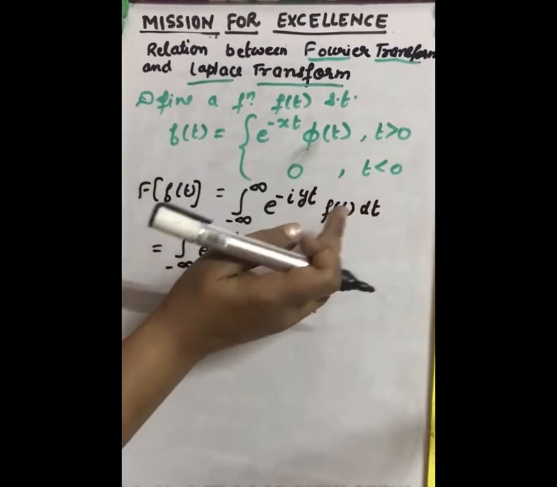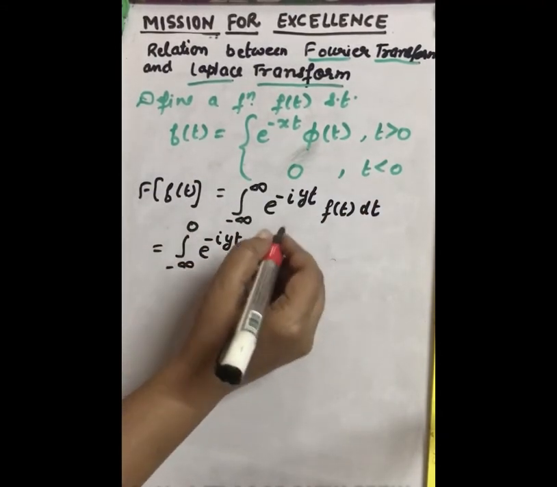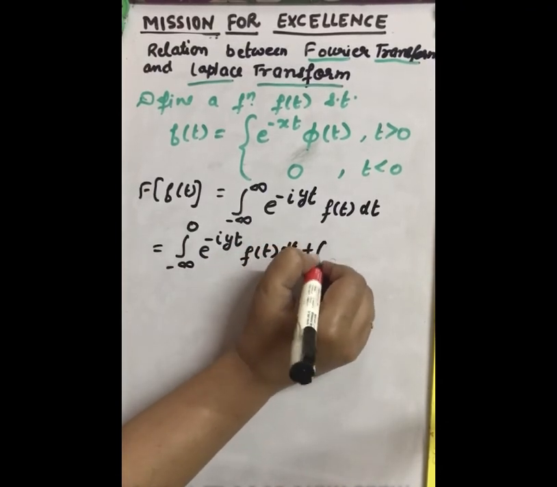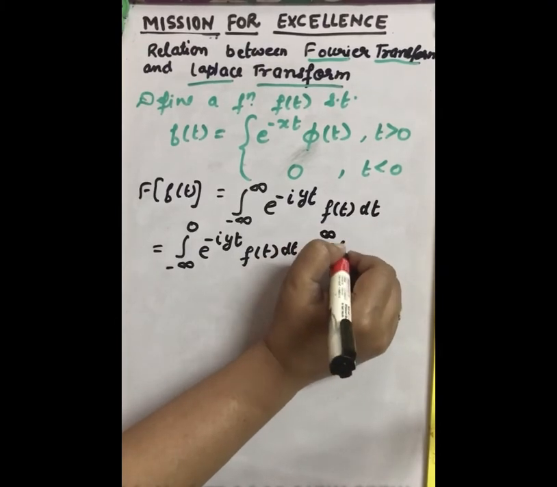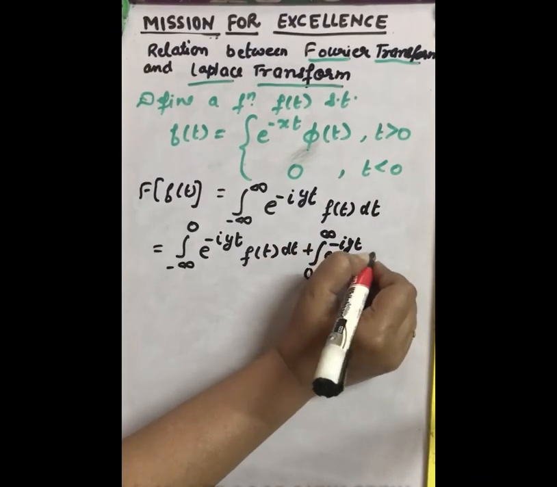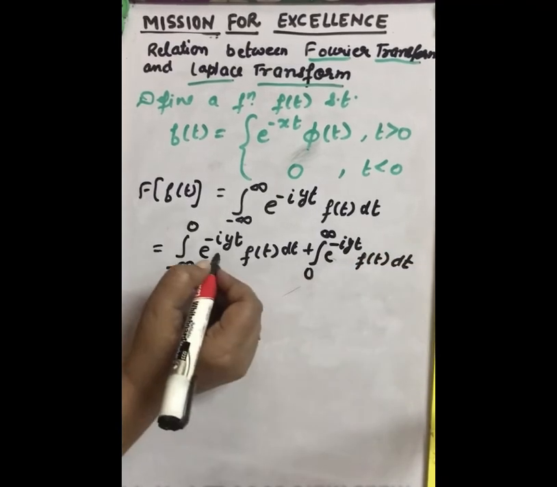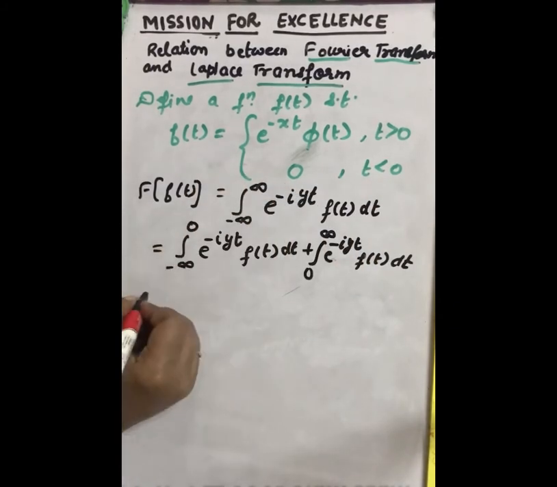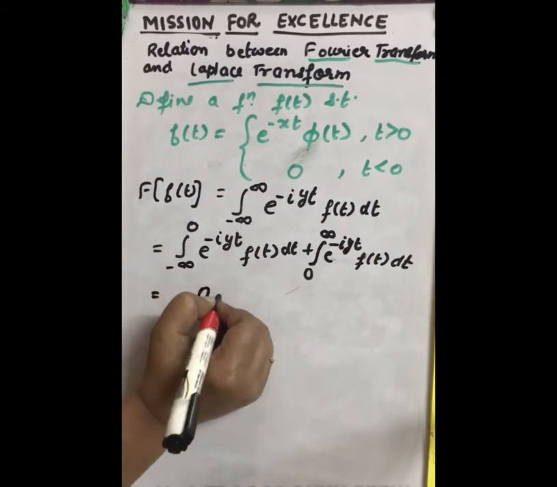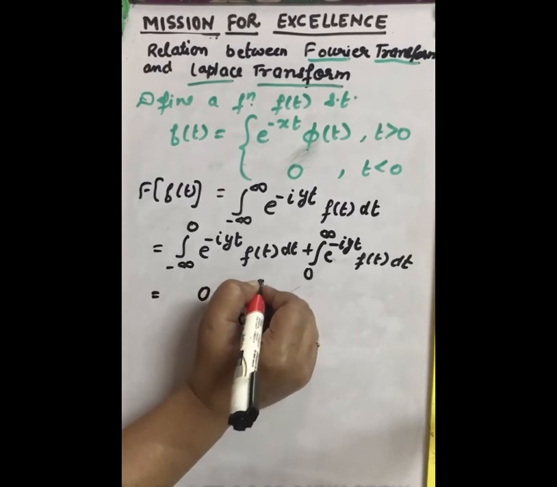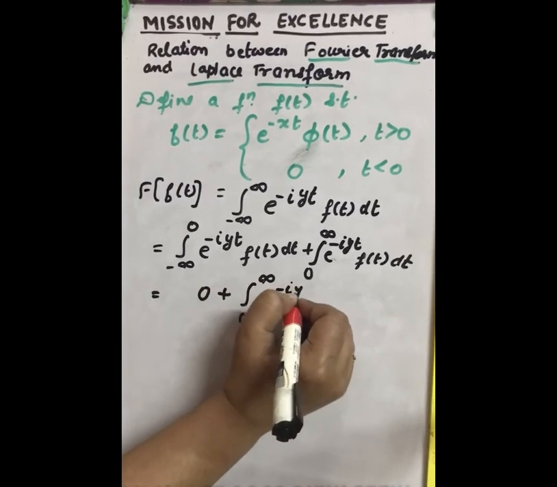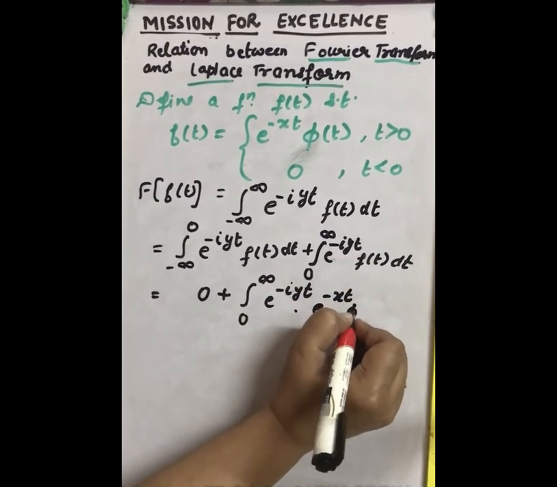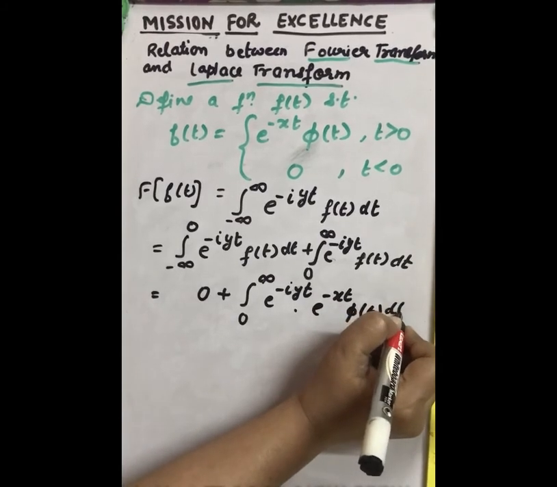We divide the integral into two parts, minus infinity to 0 and 0 to infinity, f(t) dt plus 0 to infinity e raised to power minus iota yt f(t) dt. Now in minus infinity to 0, that is in the negative interval, this is 0. So we put here 0, then whole integral will become 0. 0 to infinity e raised to power minus iota yt, f(t) is e raised to power minus xt phi(t) dt.